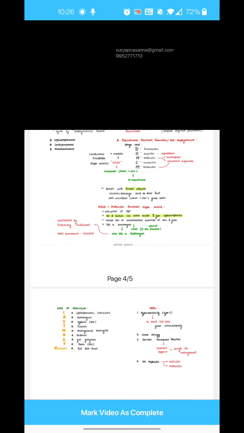But what about the cidal? It will kill the bacteria, so the bacterial growth decreases like this. If you're adding drug A, this is what we see, cidal. If you're adding drug B, static will appear like this. Simple as that. This is just the graph color presentation, so you understood what is a cidal and static. Usually cidal is used for serious infections where the bacteria is multiplying very fast. Static can be used in minor infections, which are not that serious. Once we understand this concept, bactericidal and static, it's now time to understand how we can stop multiplication or kill the bacteria.